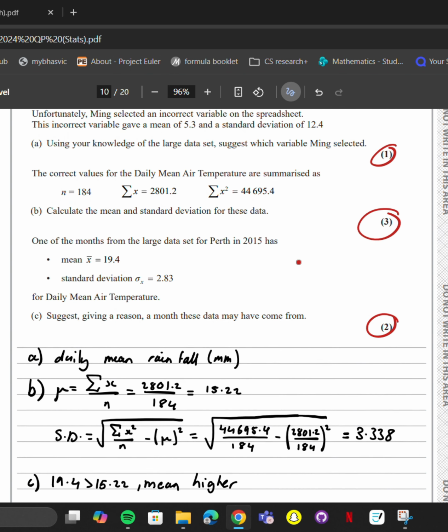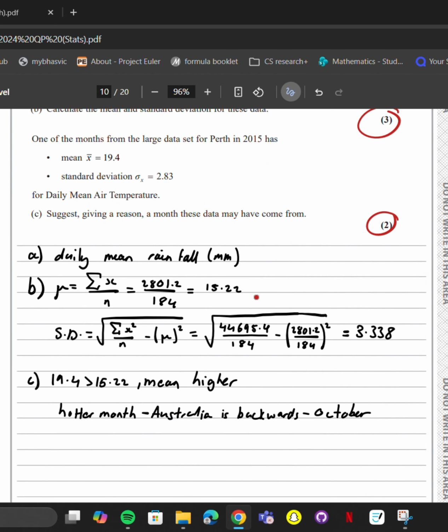So, part B is just some normal calculations. We know the formula for a mean, so we just plug in the numbers. We know the formula for SD, it's also in the formula booklet, both of these. Plug in some numbers and you get the answers.